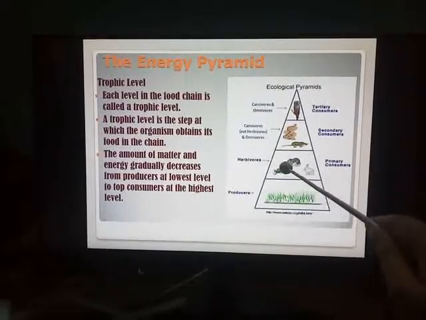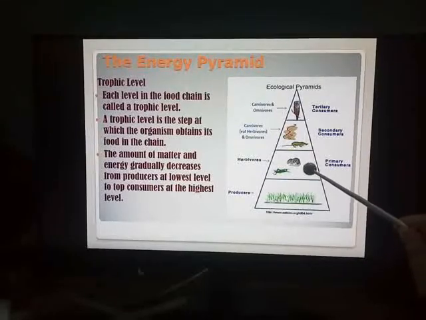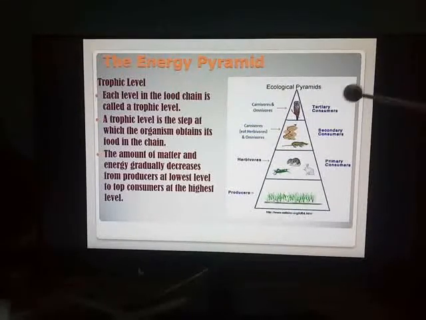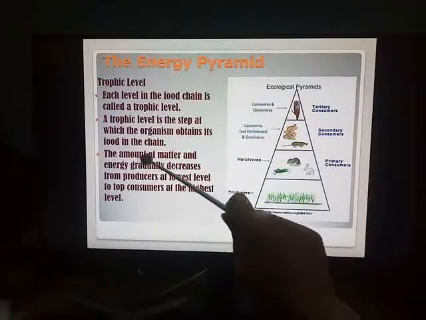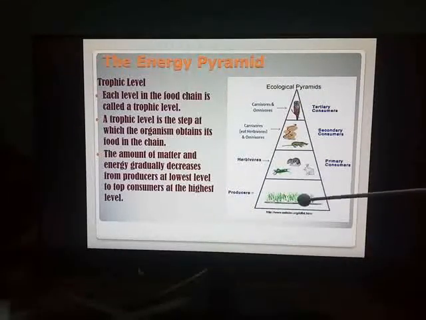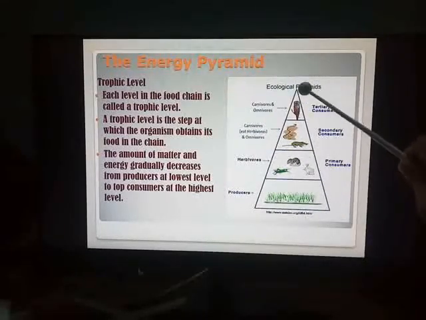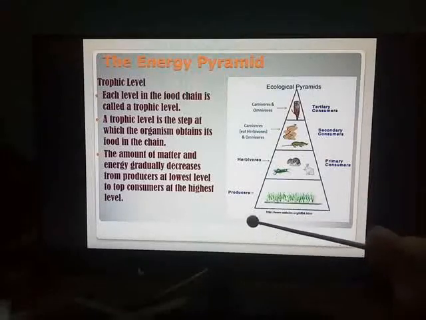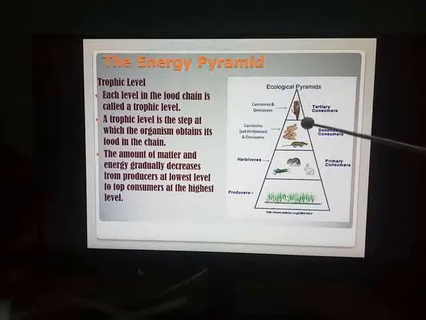So grasshopper will use it for hopping, rabbit will use it for running. So for their day-to-day activities, some part of the energy will be utilized. The remaining energy will be passed on to the next level and so on. Which means the amount of matter and energy gradually decreases from the producers at the lowest level to the top consumers at the highest level. Hence you can see this diagram in the form of a pyramid which is tapering as you go towards the top.